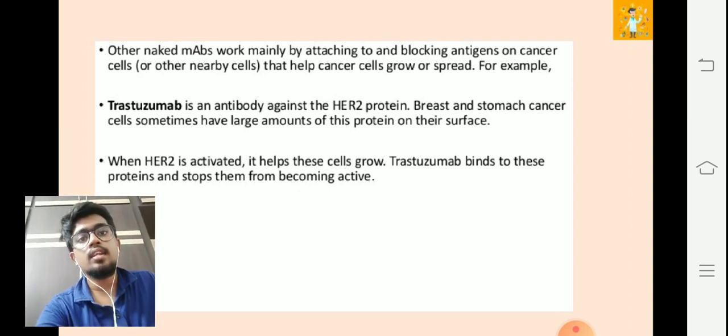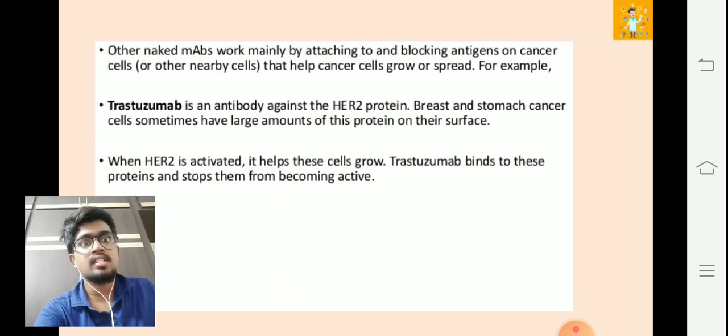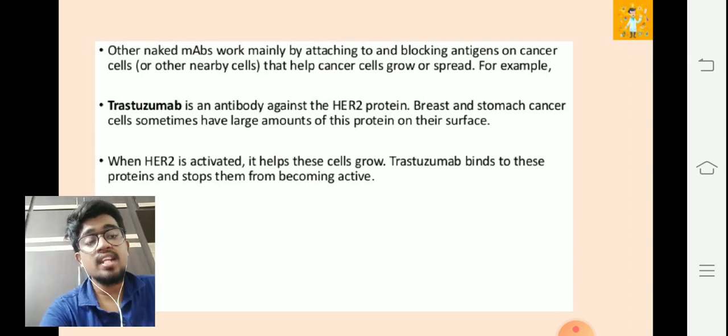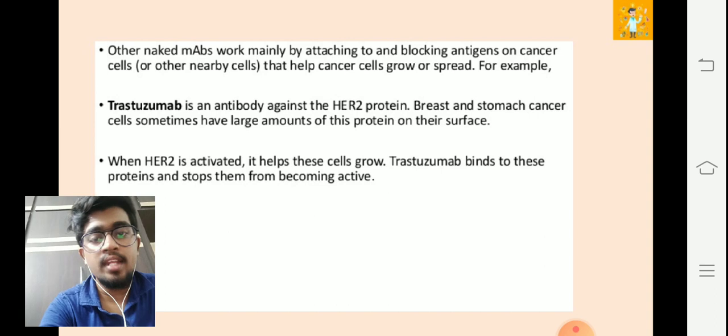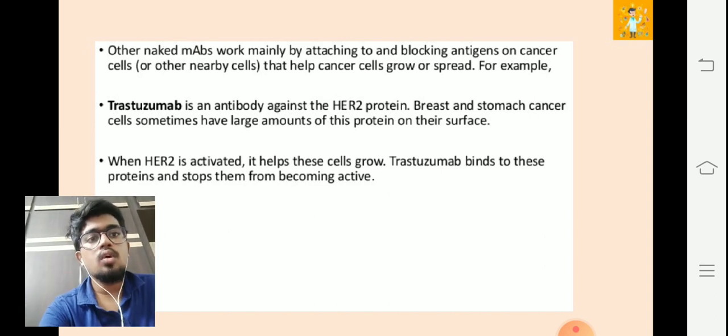For example, trastuzumab is an antibody against the HER2 protein. When you remember HER2, the first type of cancer which comes to our mind is breast cancer. Breast and stomach cancer cells sometimes have a large amount of this protein on the surface.